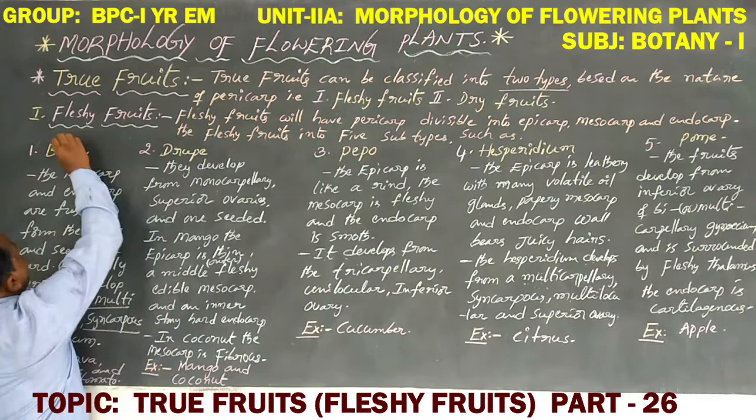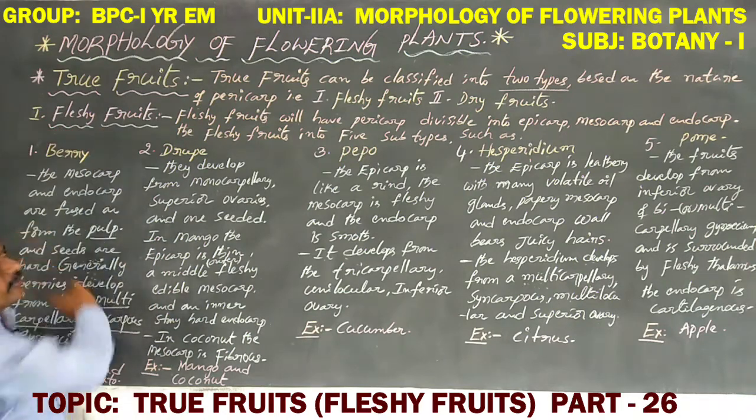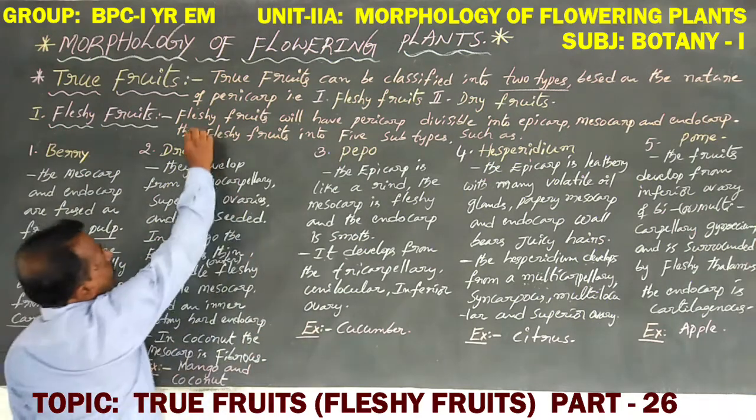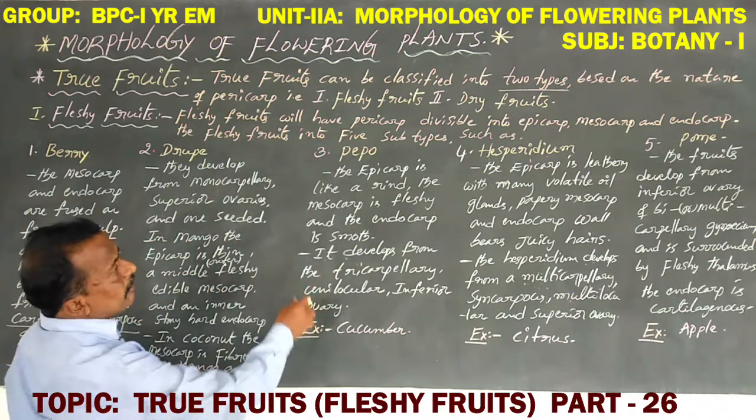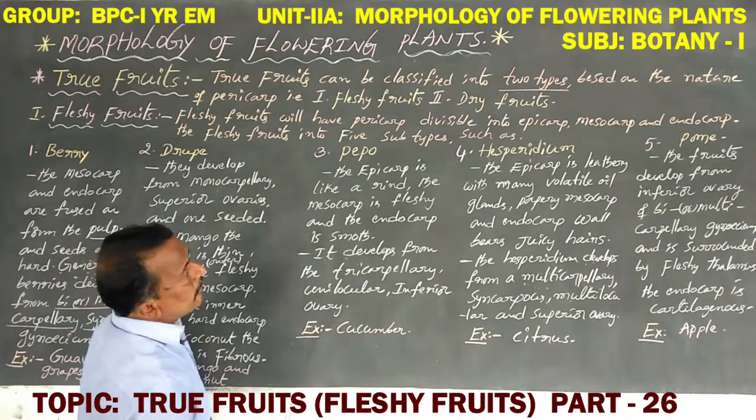Now what is the meaning of fleshy fruits? Dear students, fleshy fruits have a pericarp divisible into epicarp, mesocarp and endocarp.